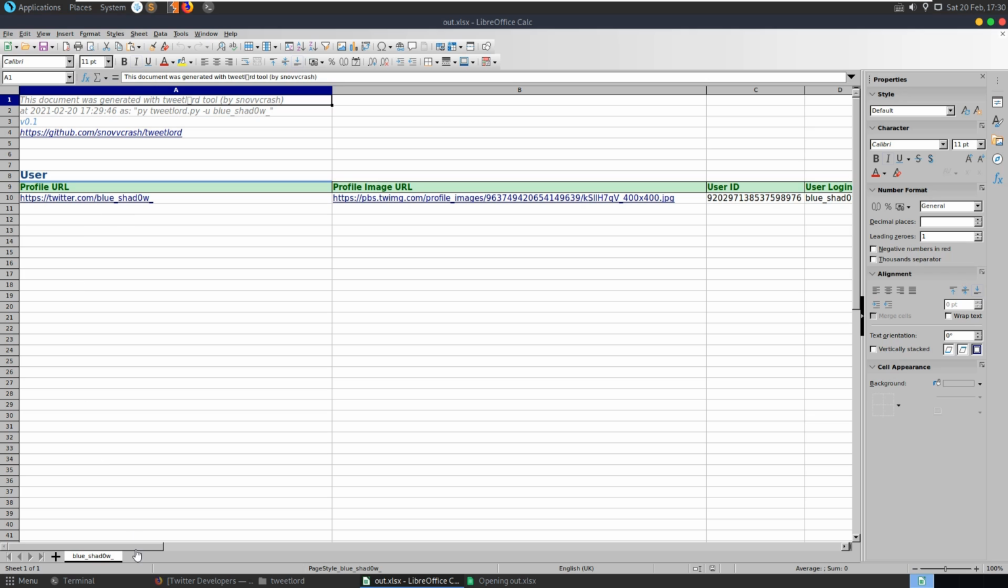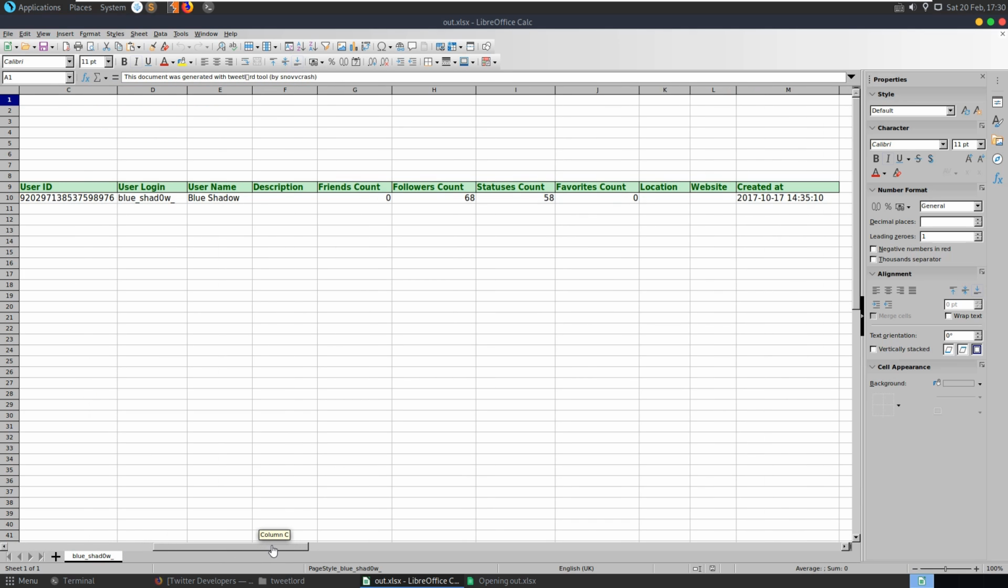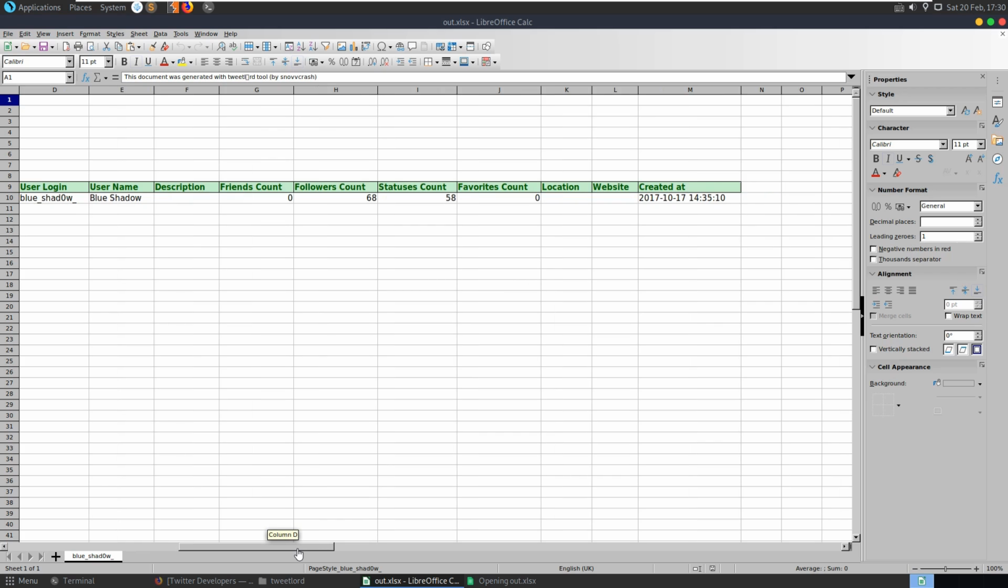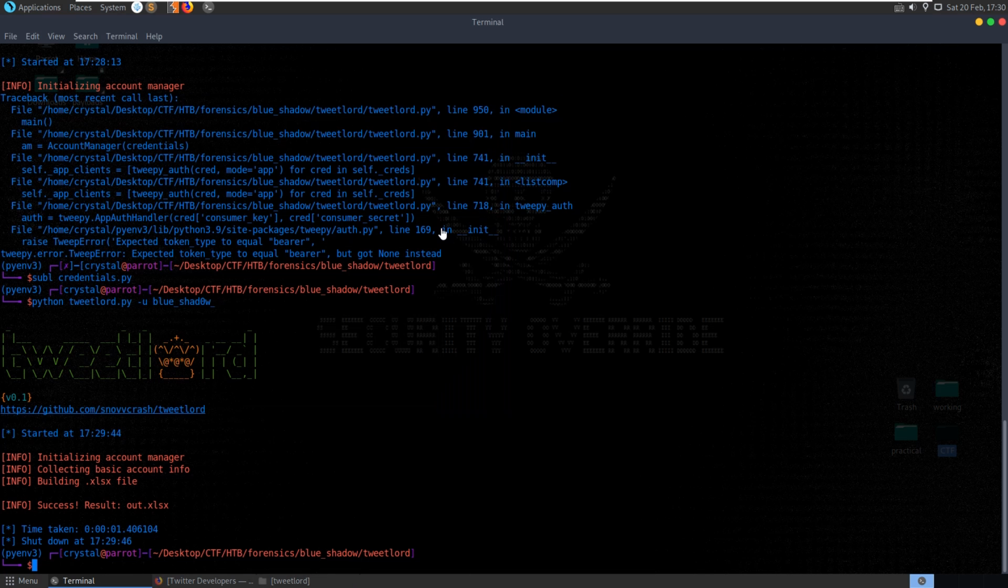And we have the profile URL, and we've got the login name, username, and then just details about when the account was created, what the followers, statuses are. So that's not enough information. Let's go back and see what flags we can give the tool here.